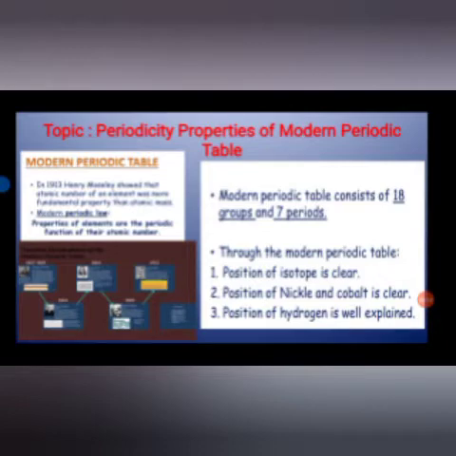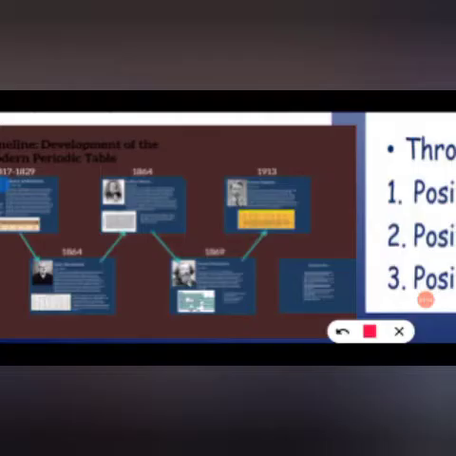Dear students, we have studied the history of the periodic table and how the classification of elements was done. As per Döbereiner's classification, he classified the elements on the basis of atomic mass, in which the atomic mass of the first and last elements averages to the atomic mass of the second. Then his limitation was overcome by John Newlands. According to John Newlands, he classified the elements on the basis of musical notes, that is sa re ga ma pa dha ni sa, in which every eighth element has properties similar to the first element, in 1864.